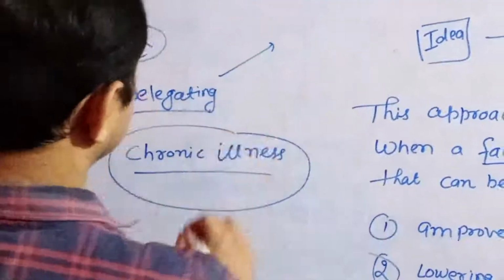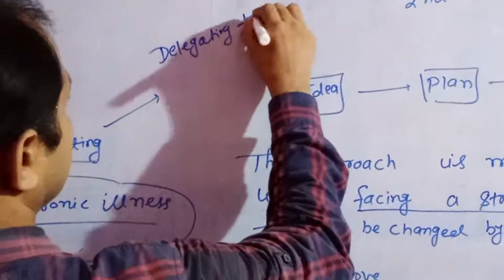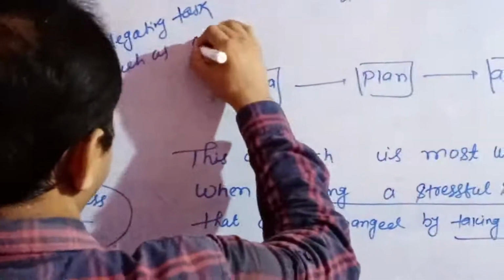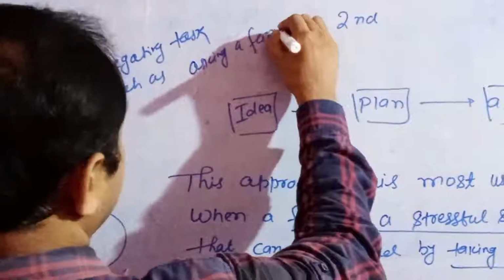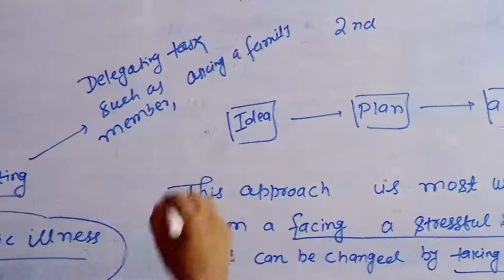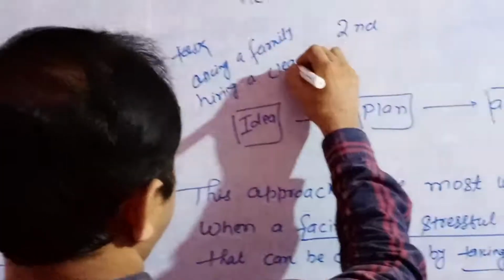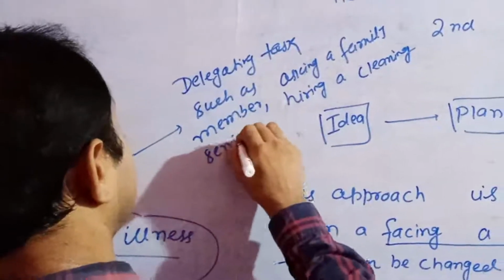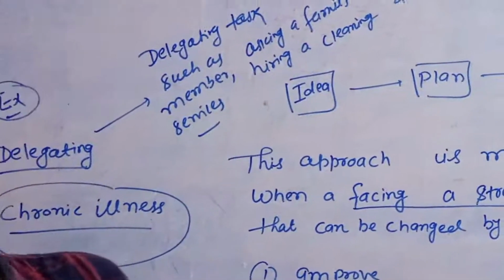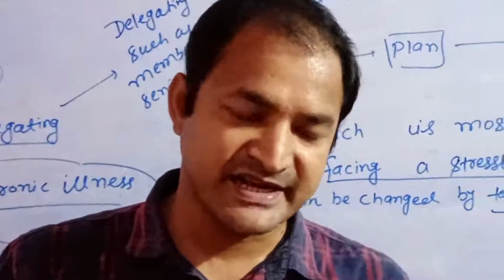What is delegating? I repeat, delegating tasks, such as asking a family member, hiring a cleaning service, are related to delegating tasks. It is not possible for one person alone; so many people are involved in a particular situation. This is delegating.